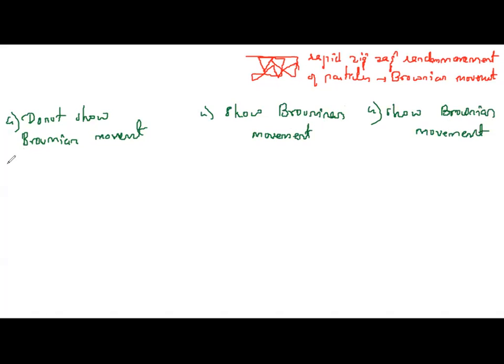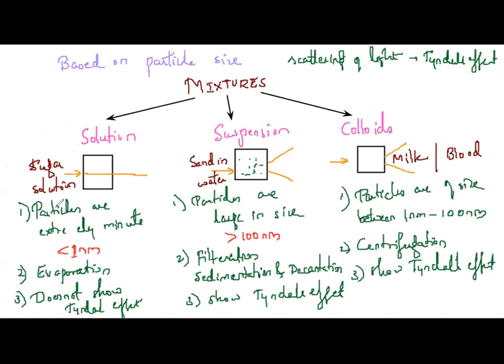So all the solutions, except suspensions and colloids, they exhibit what? They exhibit Brownian movement. You understood what is Brownian movement and what is Tyndall effect. Coming to solutions, the particles are too small and the diameter is less than 1 nanometer. So they are not visible to the naked eye, and these particles do not scatter the beam of light. That means they do not show Tyndall effect.